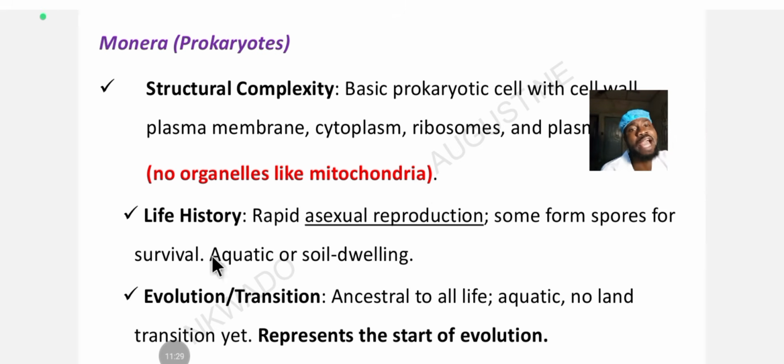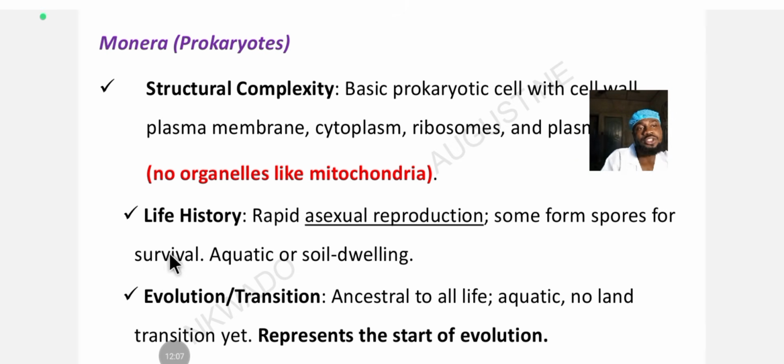Now let's look at the life history of prokaryotes or monerans. They have rapid asexual reproduction. You don't need two nuclei to meet in order for reproduction to occur. One nucleus just on its own reproduces and divides into two daughters. For example, an amoeba divides into two identical daughters. Some form spores for survival.